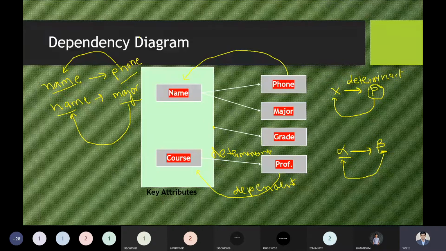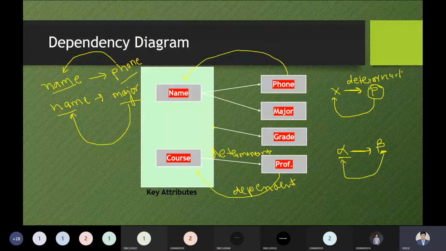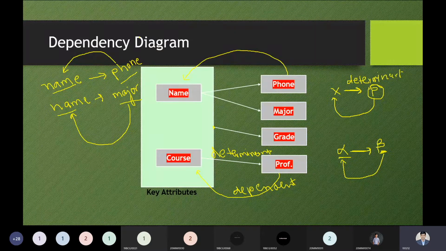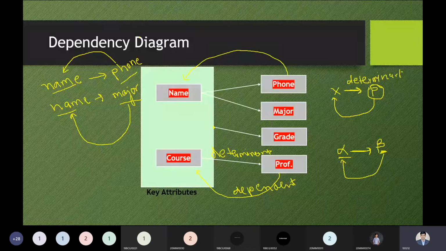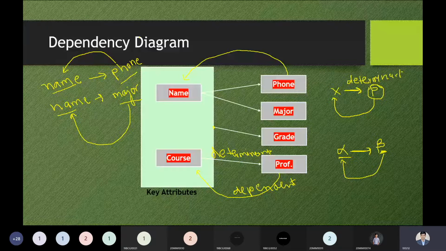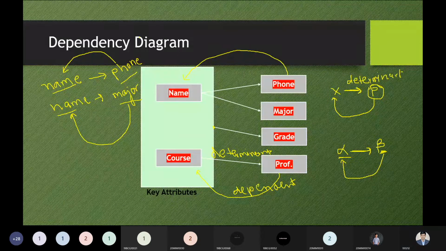So the student who belongs to the BCB branch, that is the BCB specialization, has opted for CS 3001 Database Management System. Based on the name of the student, we can easily determine what course the student is opting for. The phone number is also a point which depends on the name. As for the major, whatever course you are selecting depends on your name as well, and you are not opting for another course. And the professor: what professor is offering the course over here? That is a point we have to keep in mind.